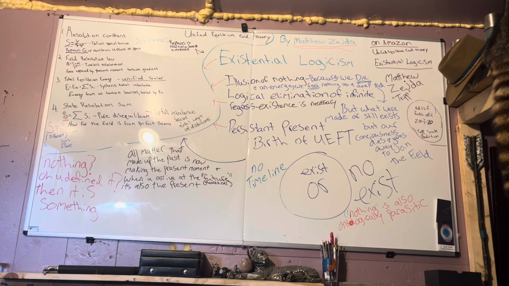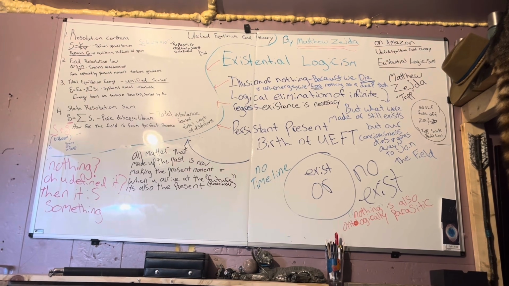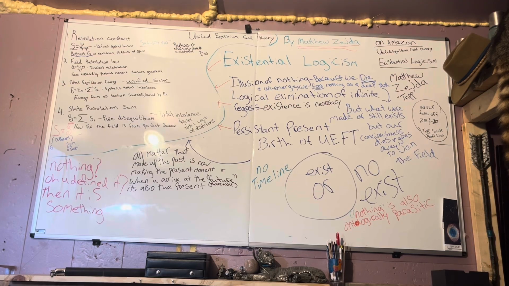Free will. This brings us to the question of free will. Free will is often defined as the ability to have done otherwise, to choose among multiple possible futures. Under the persistent present existential logicism framework, the notion of alternative futures is revealed as problematic. If only the present exists, there aren't multiple futures laid out ahead, there is only one unfolding reality. In effect, the garden of forking paths, where each decision splits the timeline into different possible worlds, is not an actual feature of reality unless one entertains the many worlds interpretation of quantum mechanics, which is a separate discussion.